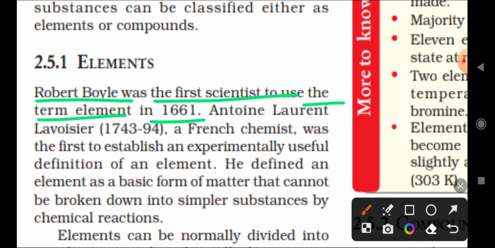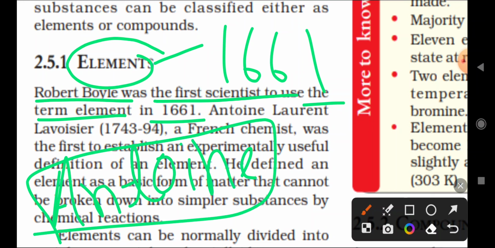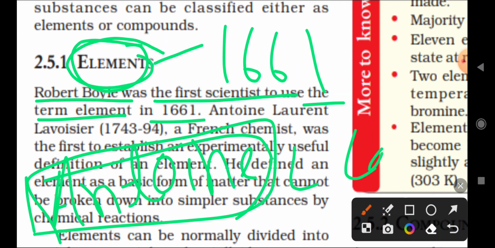The term element was first used by Robert Boyle in 1661, right? Next, Antoine Laurent Lavoisier was the first scientist to experimentally give the definition of an element.